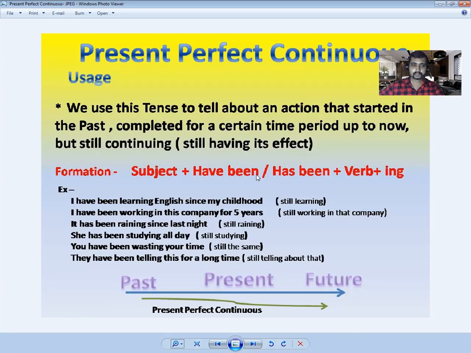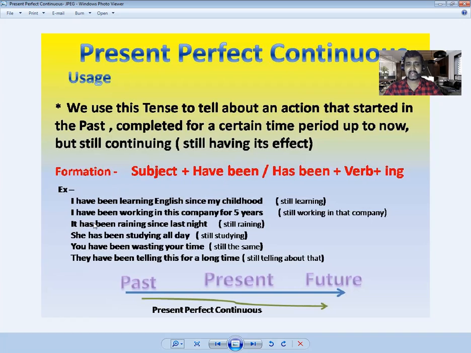So now if we ask a question from this, then we take this have or has to the front. So if I ask a question from this one, have I been learning English since my childhood? Have I been learning? So we say, yes, I have been learning English since my childhood.